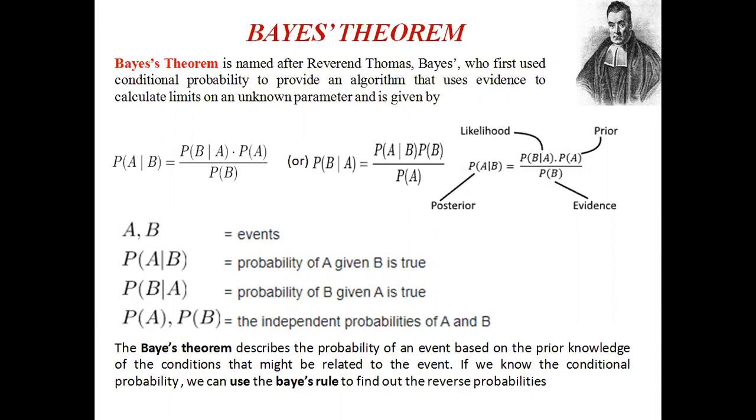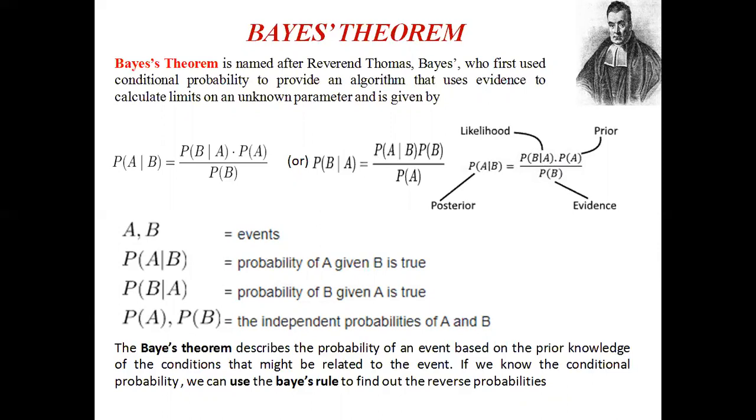Here, if you observe, we are using the conditional probability. The concept of conditional probability is very important in Bayes' theorem. Based on prior probability, we are finding out the posterior probability. Bayes' theorem relies on incorporating prior probability distribution in order to generate posterior probabilities.